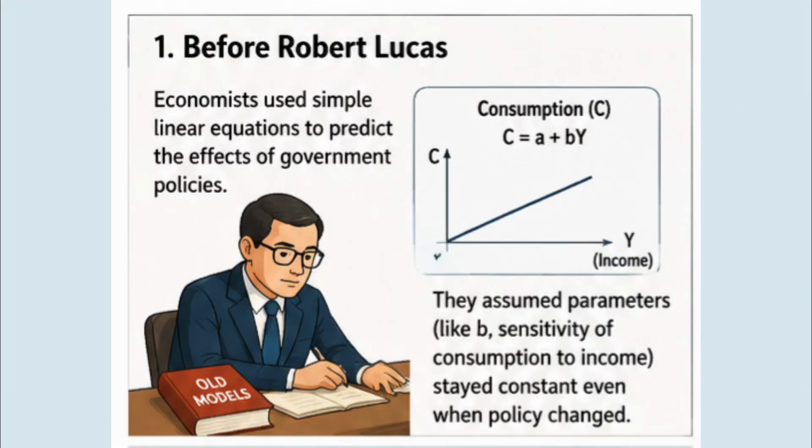Before Nobel laureate Robert Lucas, economists used simple linear equations to predict the effects of government policies, like how a tax rate affects consumption. They assumed certain parameters in their models, like the sensitivity of consumption to income, stayed constant even when the policy changed.